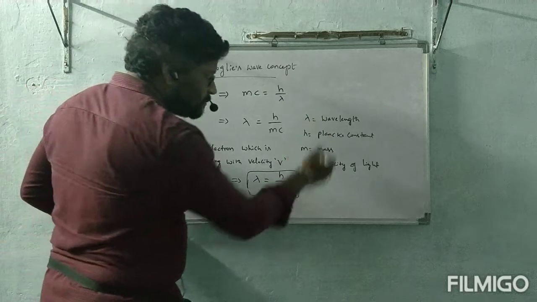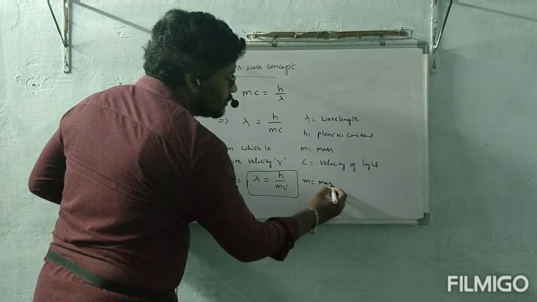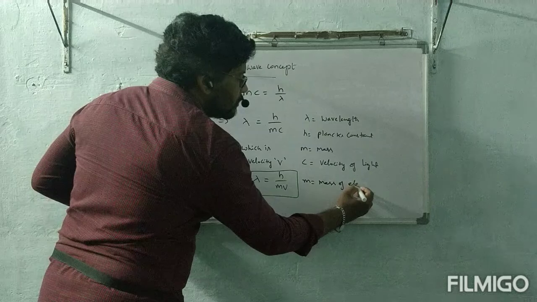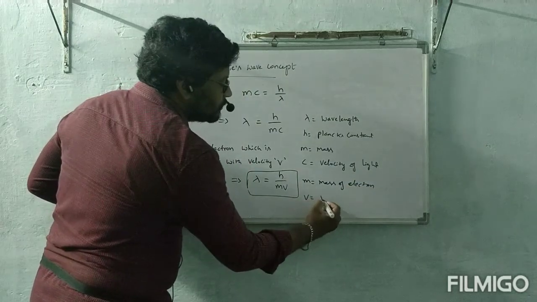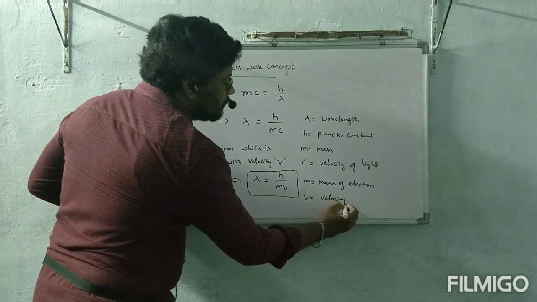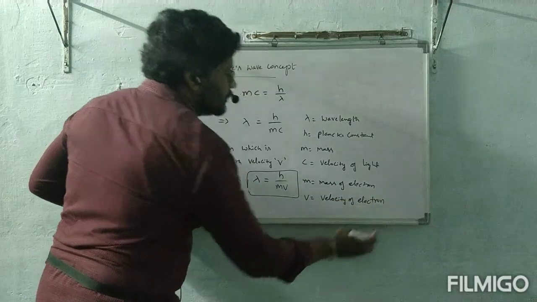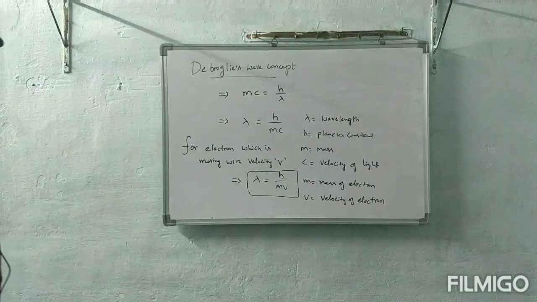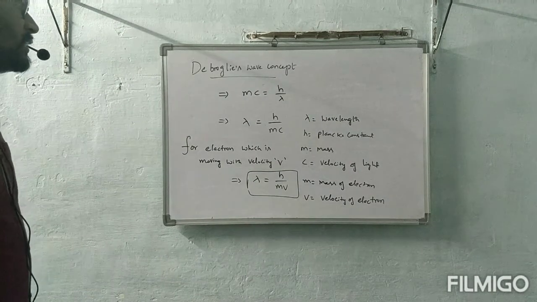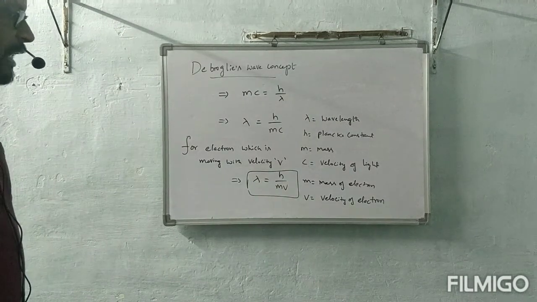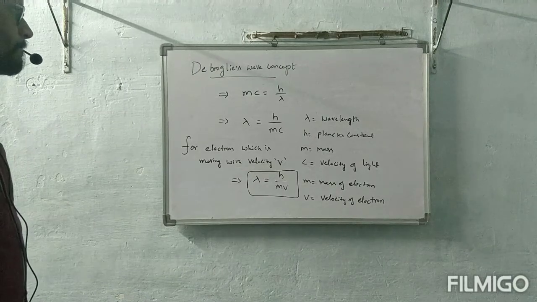Here m is equal to mass of electron and v is equal to velocity of electron. De Broglie's wave concept is completed. Lambda is equal to h by mv.